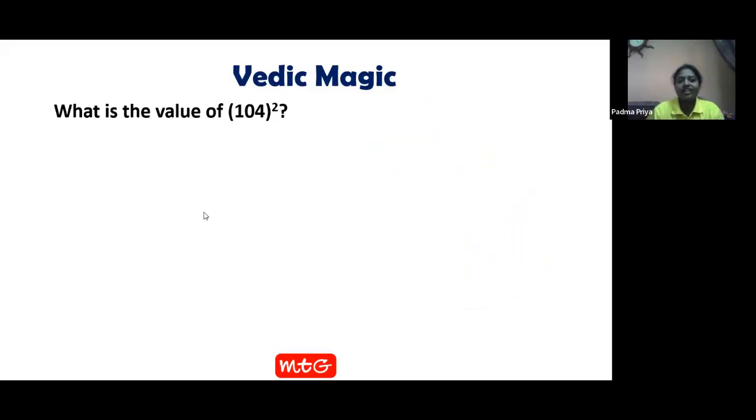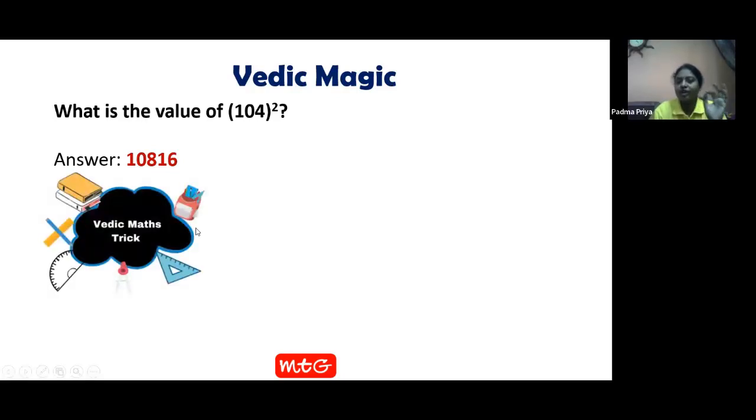What is that trick? Be ready to know the trick. First of all, let's see whether your answers are right or wrong. You all have given answers in the chat box. Check your answers. Yes, many answers are right and still many answers are wrong. Now let us see a small trick of how this can be solved easily. I told you can solve it in less than 10 seconds, right? Definitely every one of you can do it. So see the trick here.